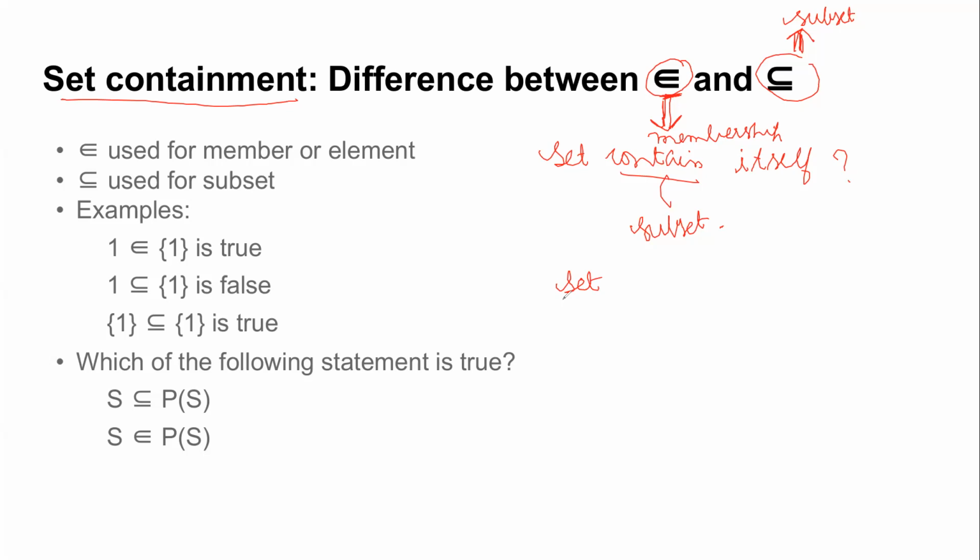Yes, no? And by containment, I don't mean subset. Now I mean a set is a member of itself. Some people are saying no. Anyone with a yes? Nobody with a yes? Anyone more supporting no?